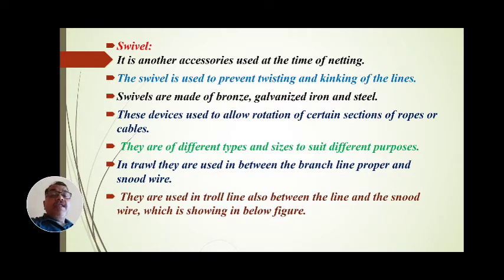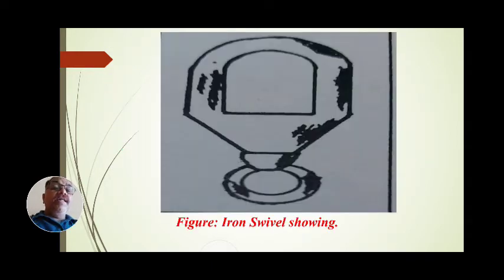In trawl, they are used in between the branch. In a trawl net, these are used in between the branch line proper and the snood line or snood wire. They are used in a trawl line also between the line and the snood wire, which is shown in different figures. These swivels can be seen in any direction.